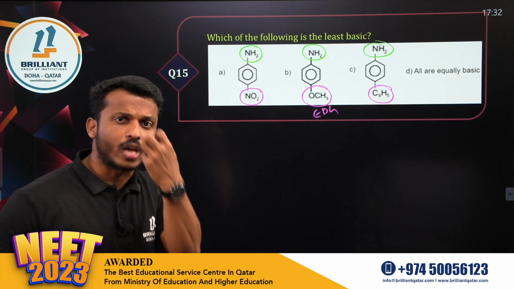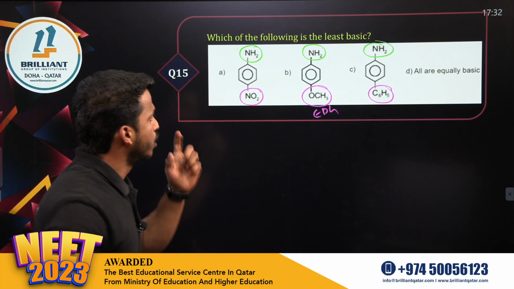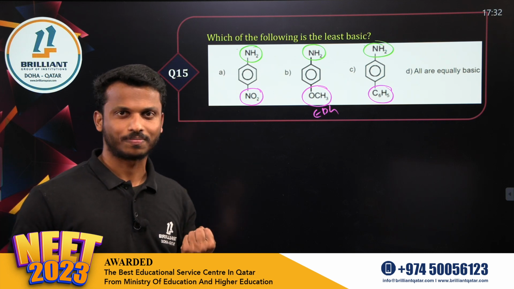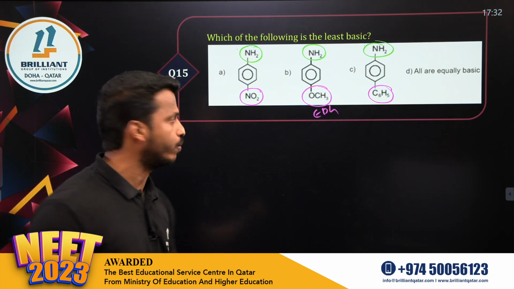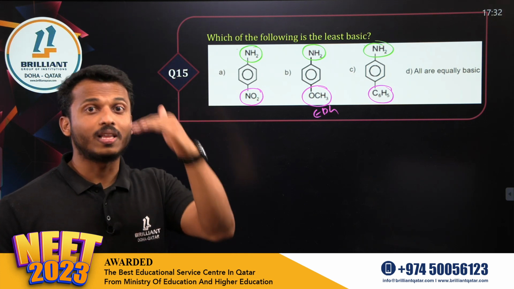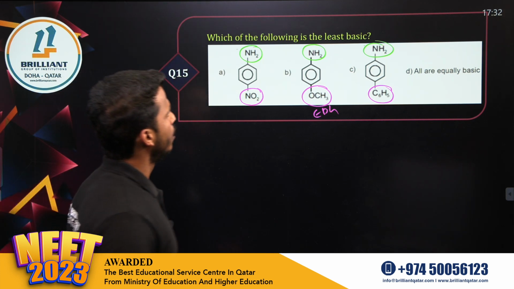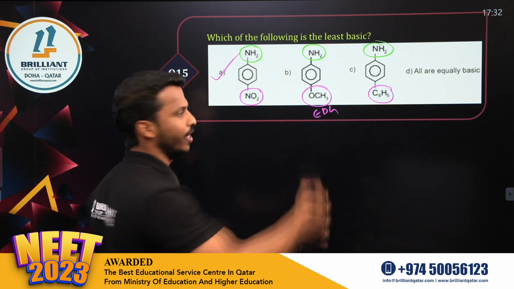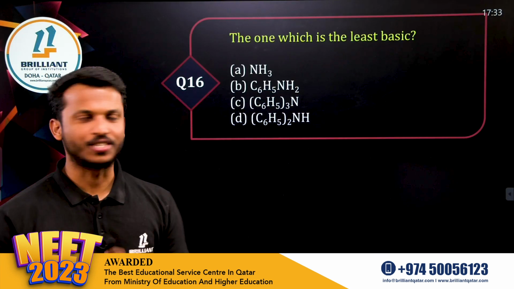And what is this? Phenyl. The phenyl ring also has a little electron withdrawing power. So which is the most withdrawing? The strongest withdrawing group is which one? Nitro group, where the basic character is very less. So the least basic is which one? Option A. Question number 16.